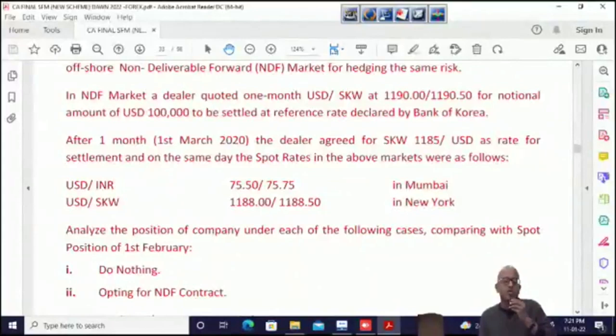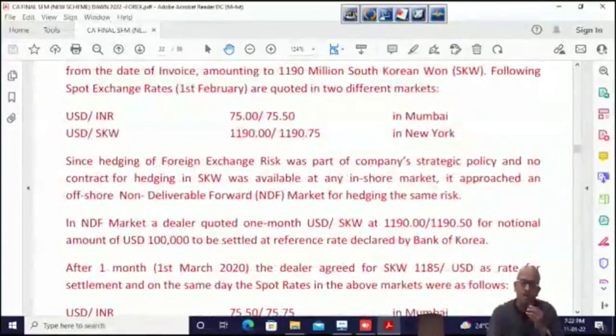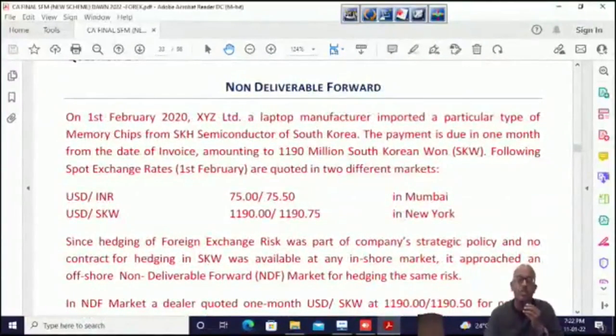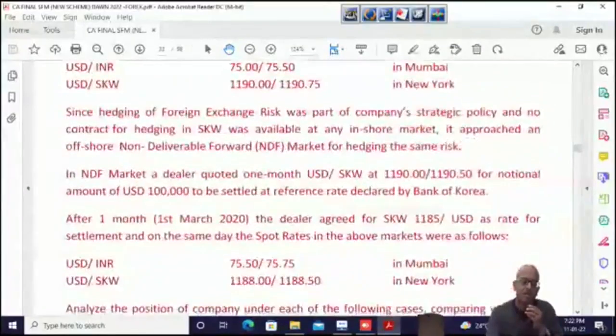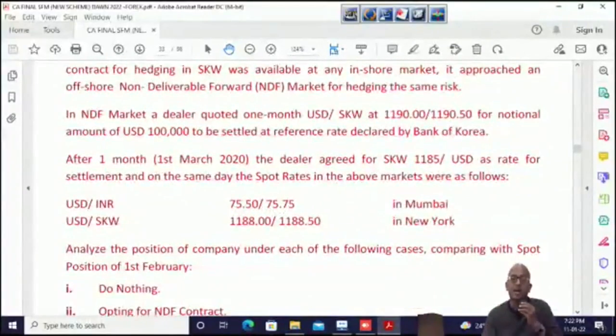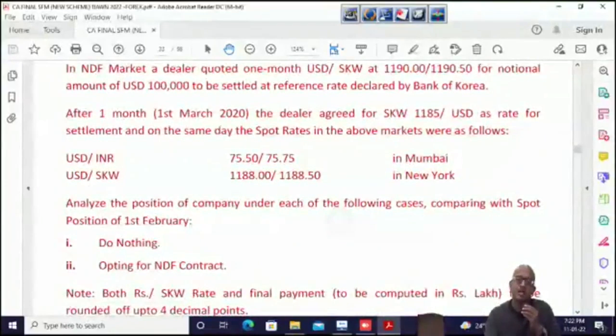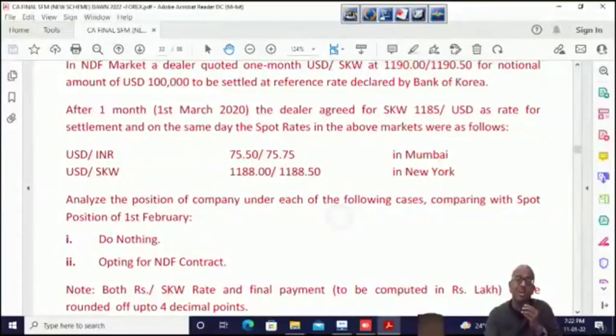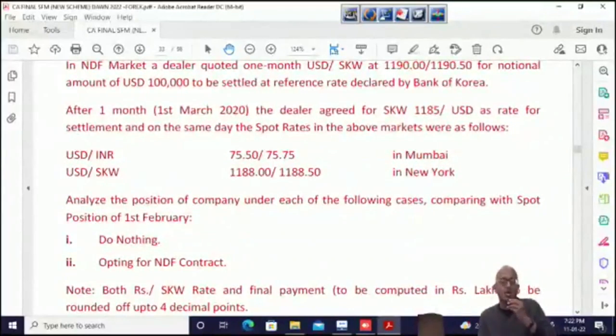For a notional amount of USD 1 lakh to be settled at a reference rate. So that's misprinting. It's actually $10 lakh. They've written $1 lakh, because the amount over here was 1190 million. It was not 1190 lakhs. But we say in Hindi, बड़े बड़े देशों में छोटी छोटी बातें होती रहती हैं. So they can make all these mistakes because they don't understand million, the way most Indians don't. Okay, so it's $10 lakh.